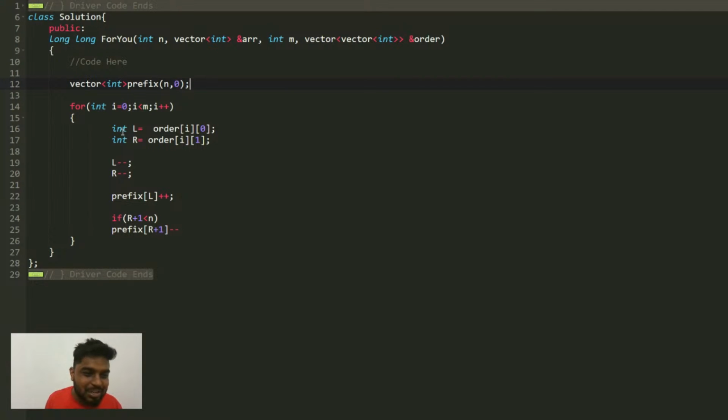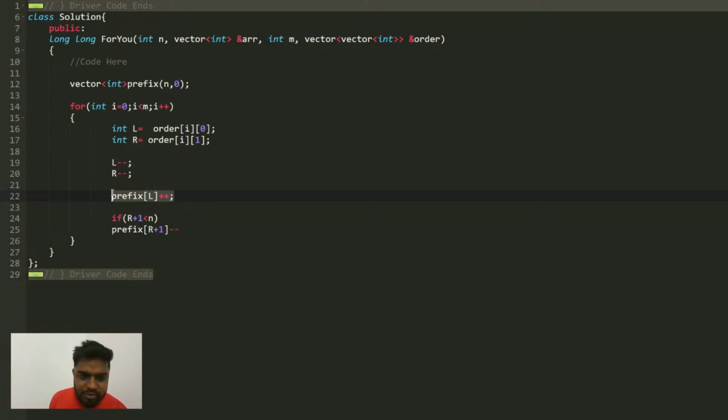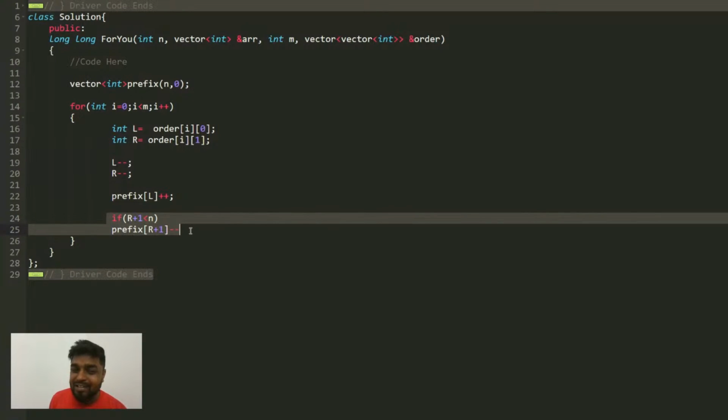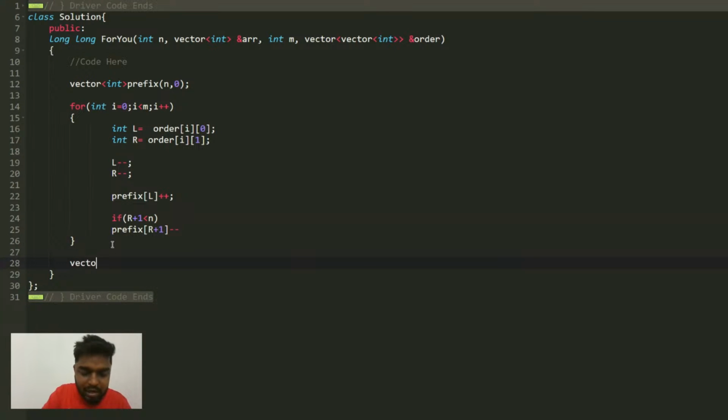Yeah, maybe. So you can see here that L and R you have taken. Then since they have given one base indexing, I have done L minus minus, R minus minus to get 0 base index. Then I will always do L plus plus. Then I will do R plus 1 minus minus, but the R plus 1 index should be present, so that is why I'm checking if it is present or not. Then after that, I will sort both the arrays in ascending or descending, whichever order you want.